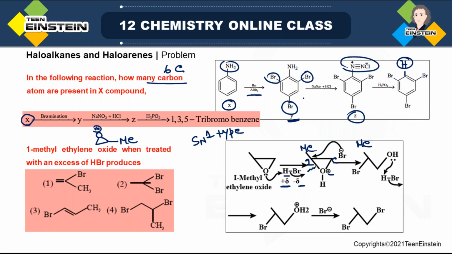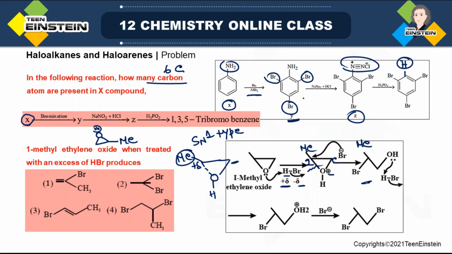But even if we consider partial cleavage of this bond, suppose I write it as dotted, there will be some partial positive charge, and this type of partial positive charge is more stabilized by the plus I effect of methyl. But if it is formed on the right hand side, this type of stabilization is not possible. So as it is going through this mechanism, Br minus will attack the methyl containing carbon.